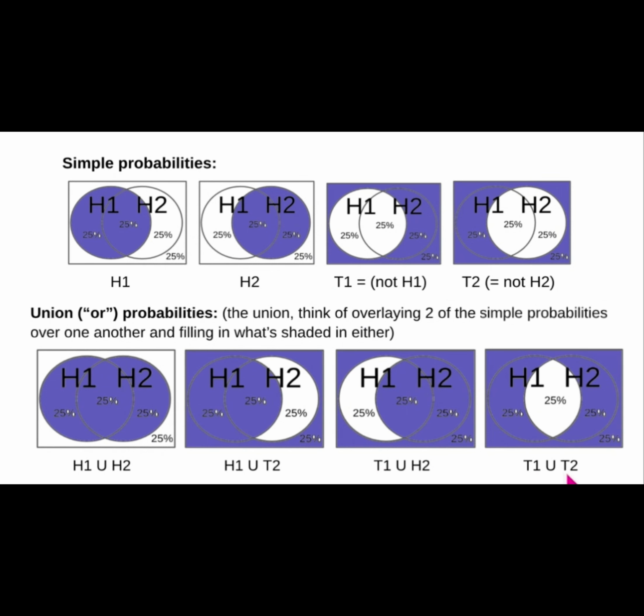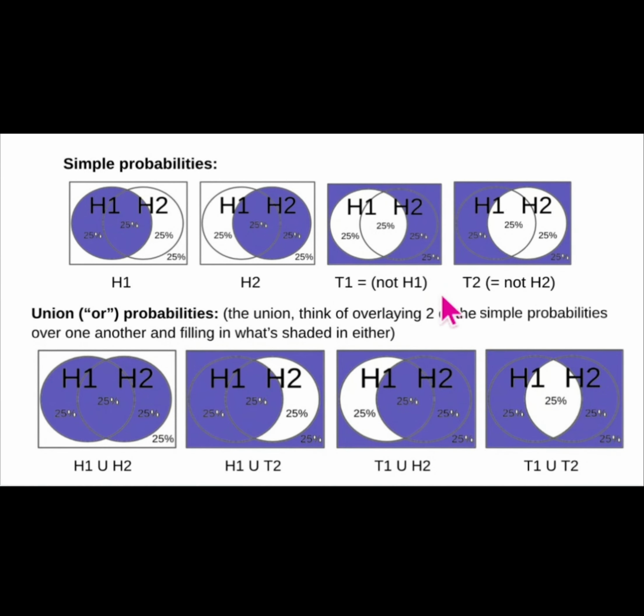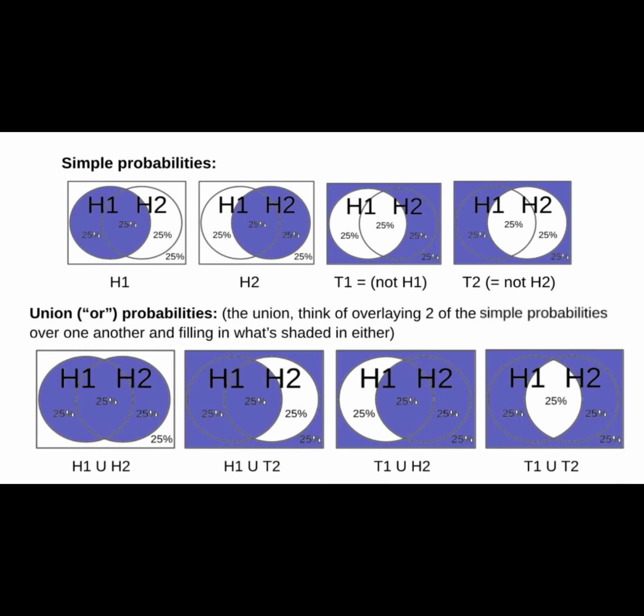And T1 or T2 is the part where either T1 or T2 is shaded, which is this. All these probabilities have three shaded areas of 25% each, so they're equal to 75%. Or if you use rule number 4, you would get this answer by adding 50% plus 50% minus 25%.